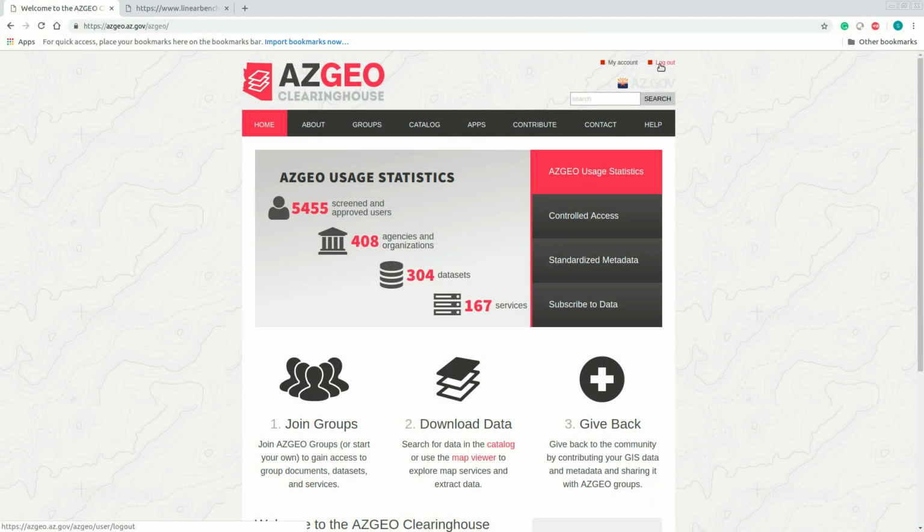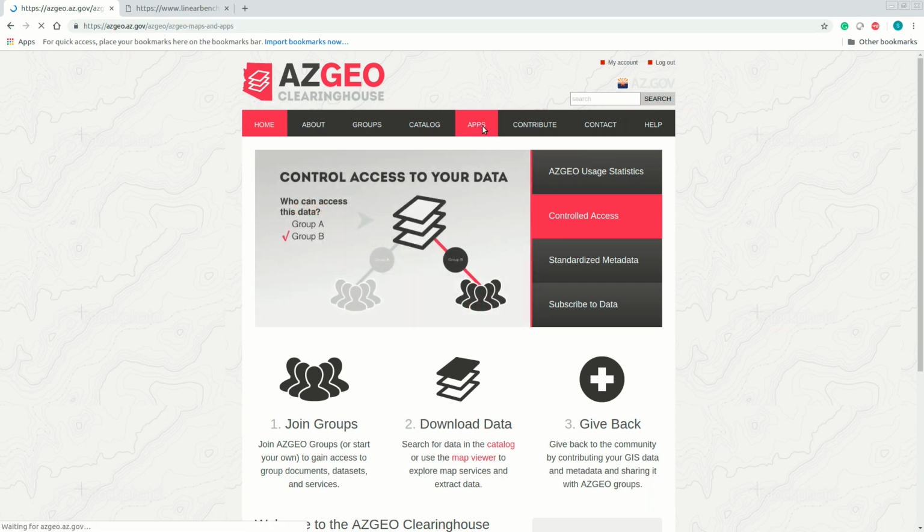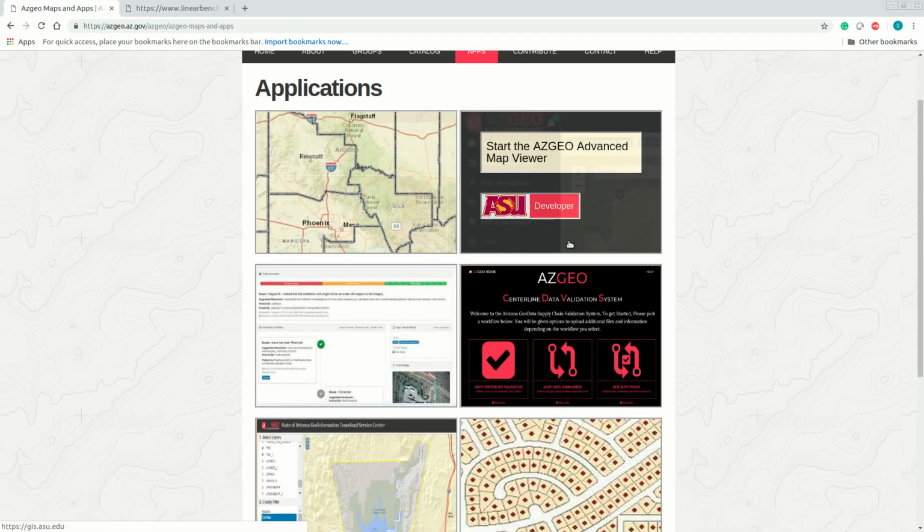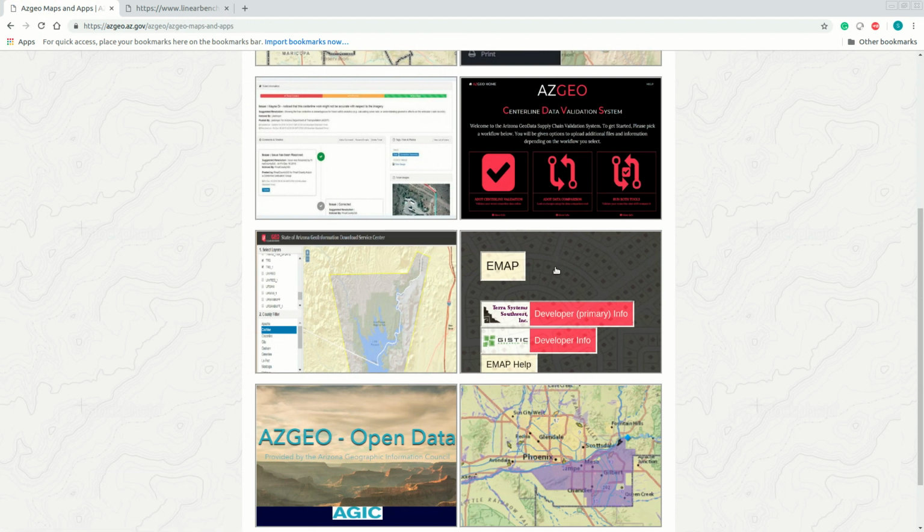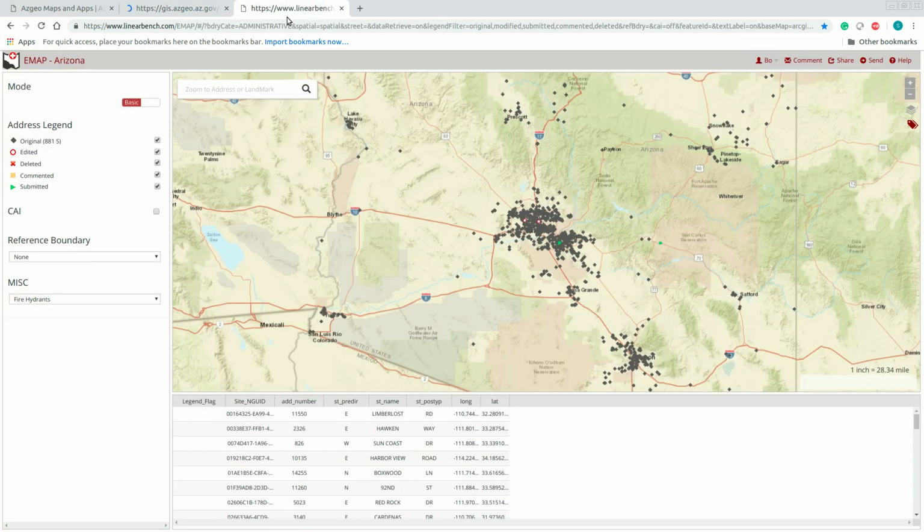Once you're logged in, you need to click on the Apps tab on the website and scroll down to the EMAP application in order to open it. Here's what the interface looks like. You log in from the top right.